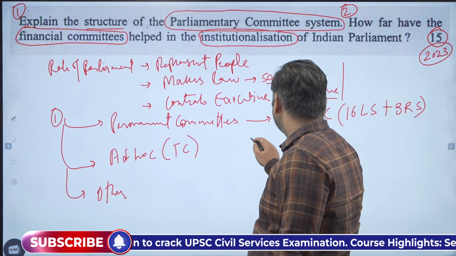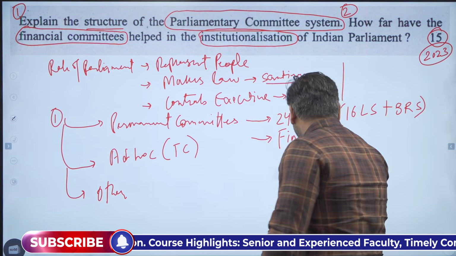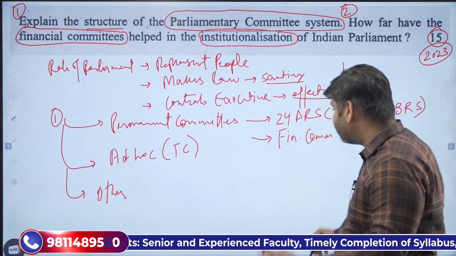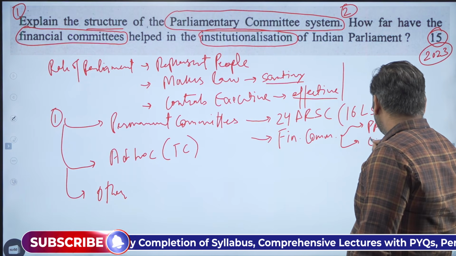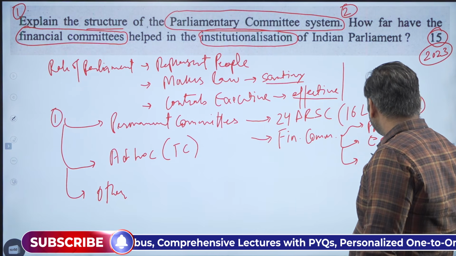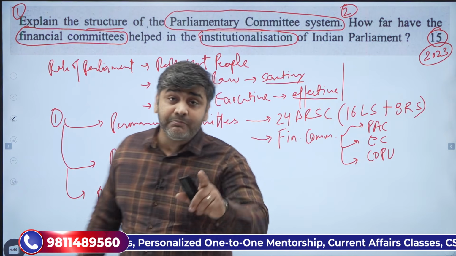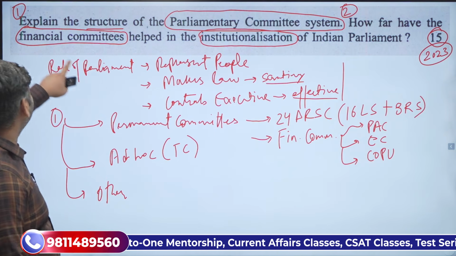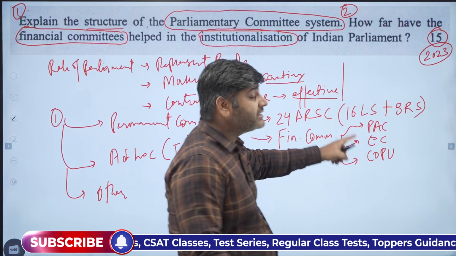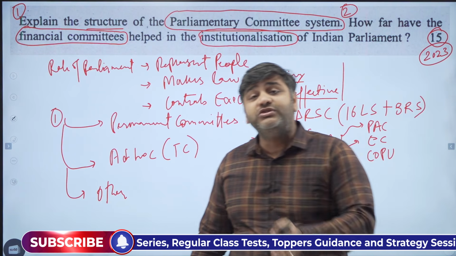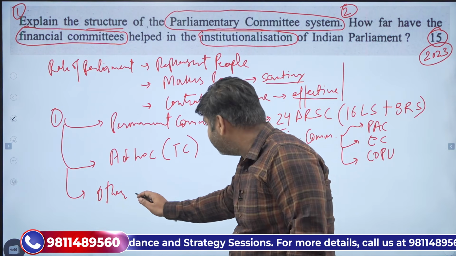Then the second type, you see the financial committees. Three important types of financial committee: public accounts committee, estimates committee, and committee on public undertakings. Now, if you look at the second part here, they have specifically asked about these financial committees and how these financial committees institutionalize the parliament. So we are going to discuss it. Let us see the third one here.